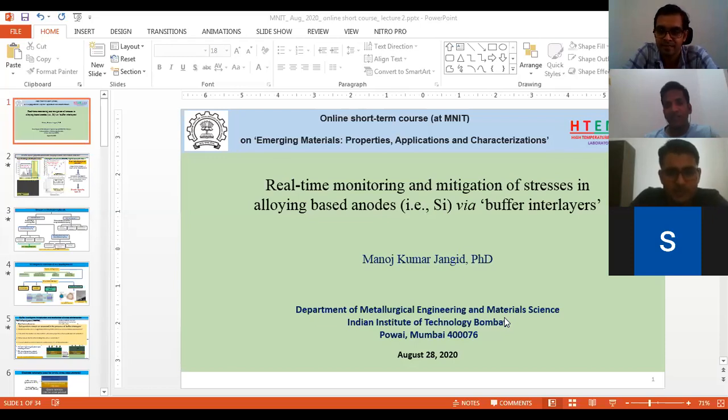It degrades into some other compounds: lithium fluoride, lithium carbonate, lithium bicarbonate, and lithium oxide. So these materials get deposited in the form of a film. That passivation layer is called the SEI layer. So this is the mechanism of surface degradation of electrolyte, like degradation of electrolyte at the surface of an electrode.